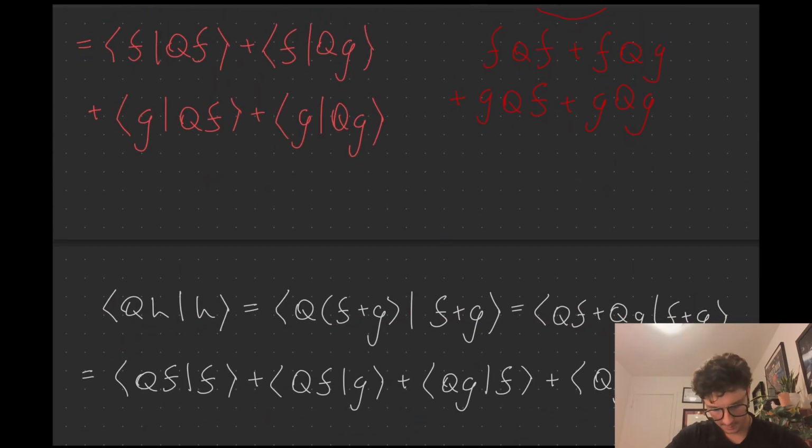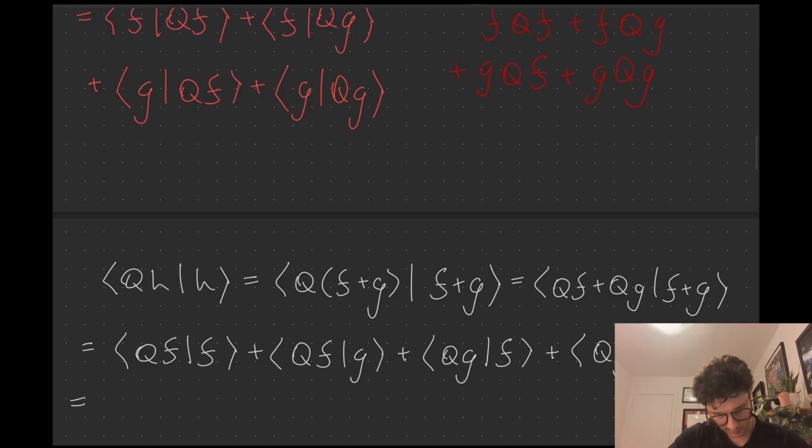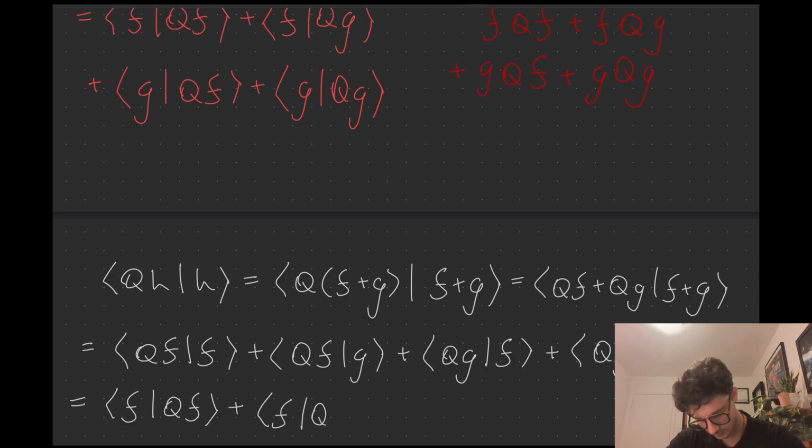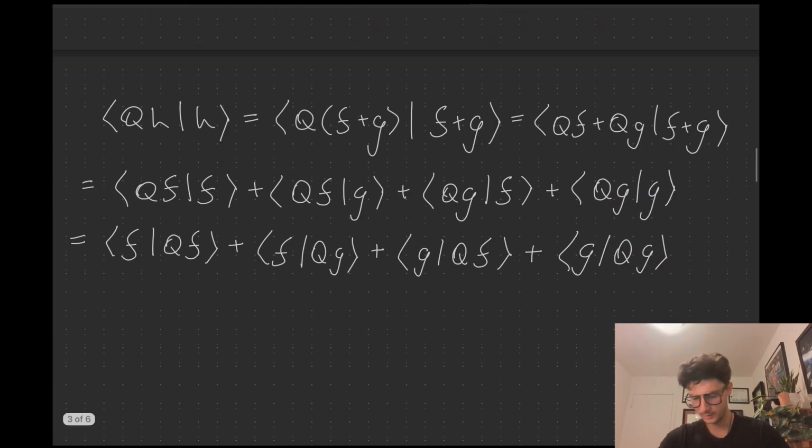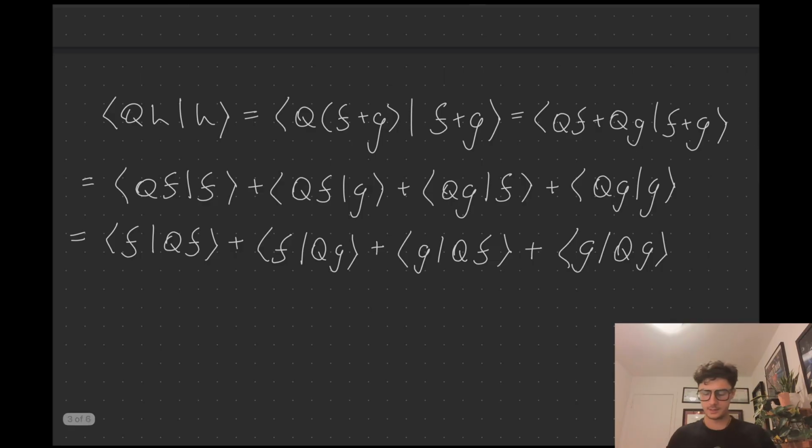In that case, let me just write it down as is. FQF plus FQG plus GQF plus GQG.